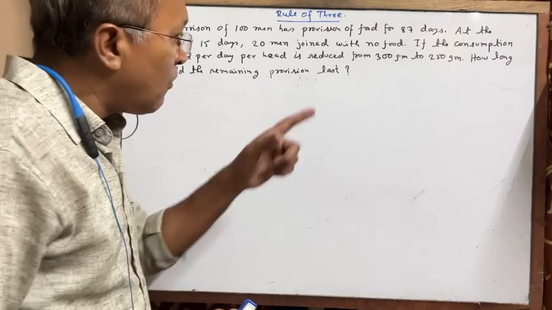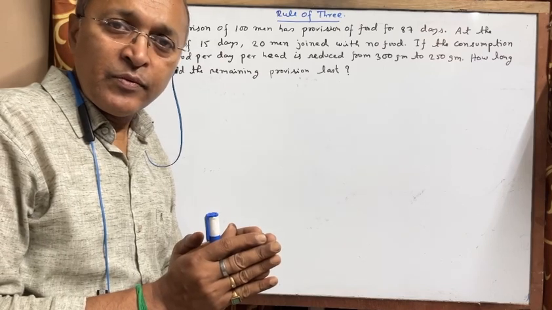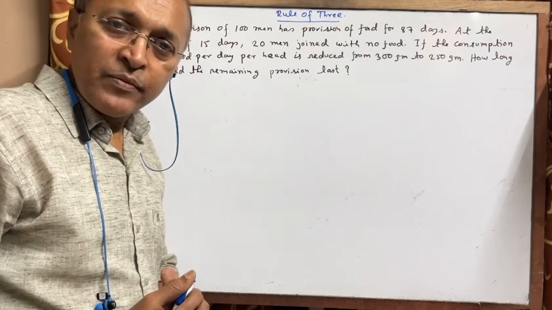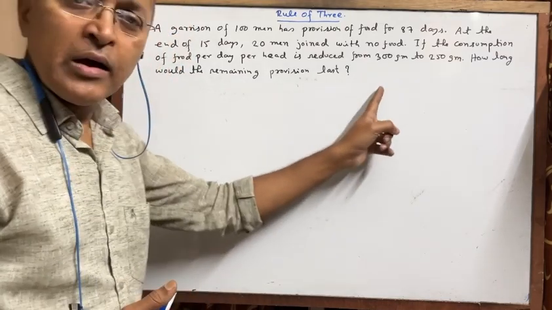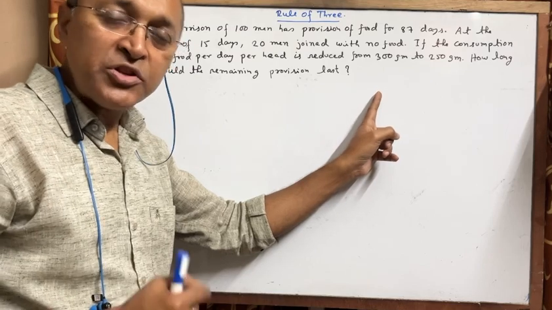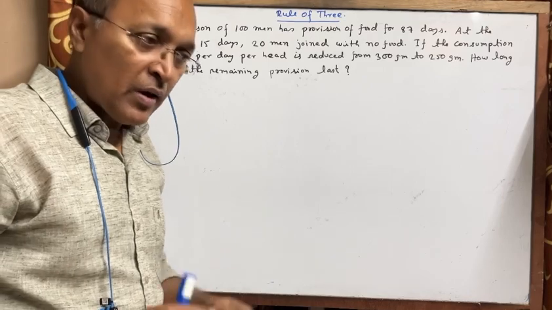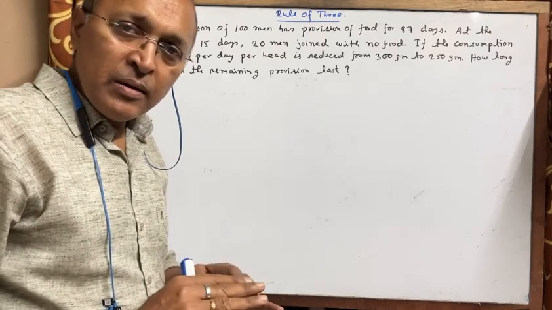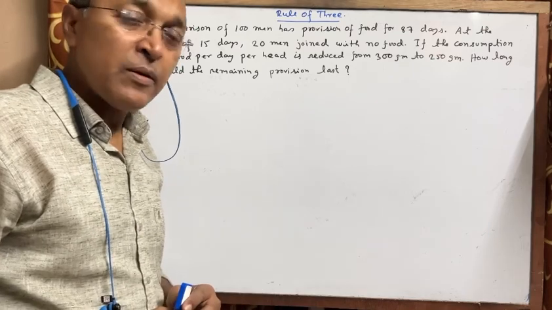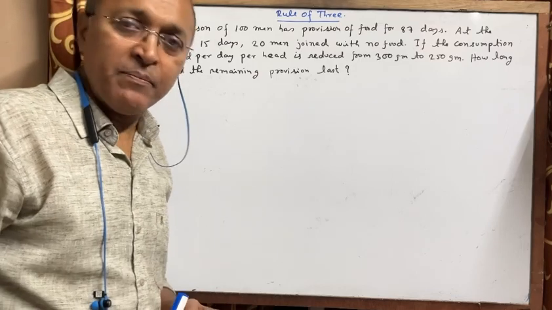So, from the total stored food, they have to get the food. Therefore, consumption of food for each has to be reduced to 250 gram, since the number of men became more, so that everyone can have food.